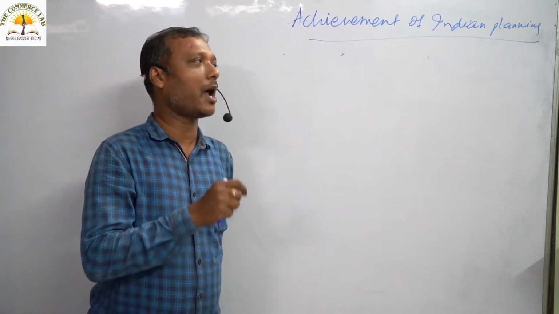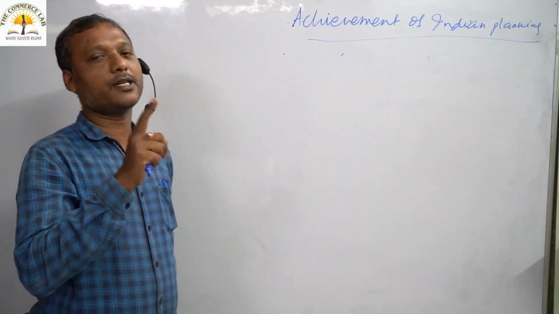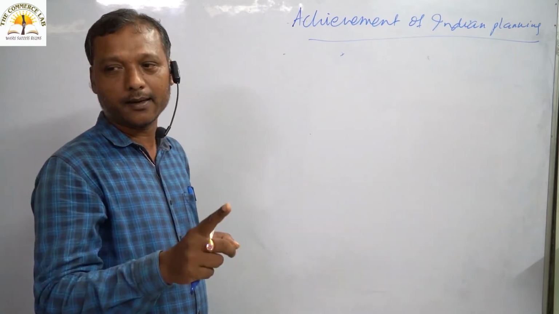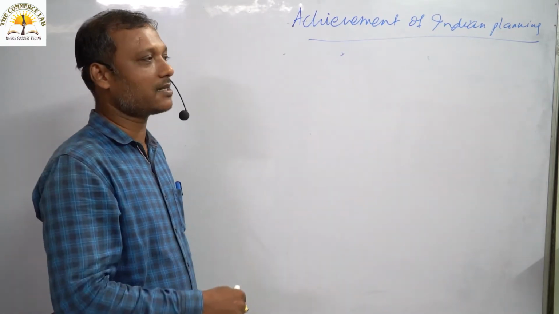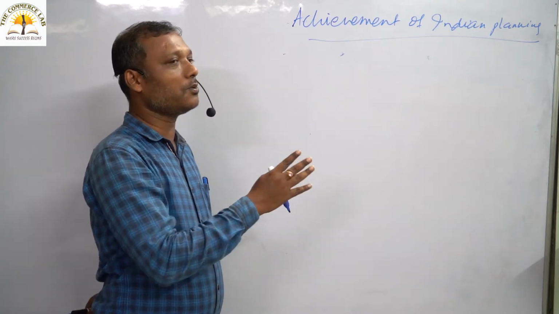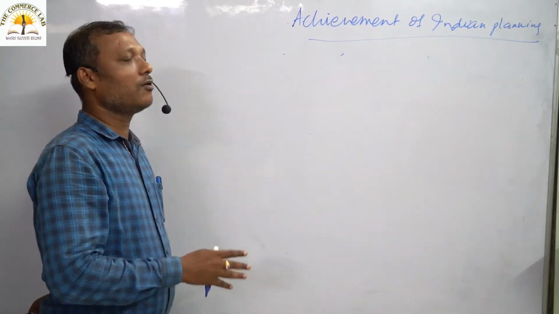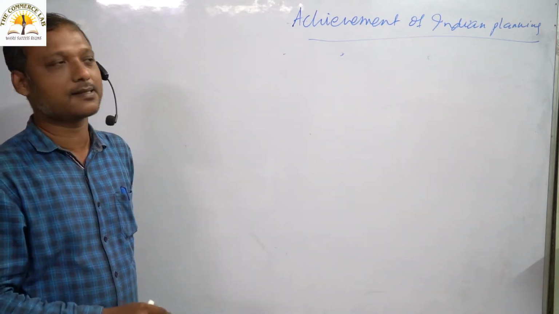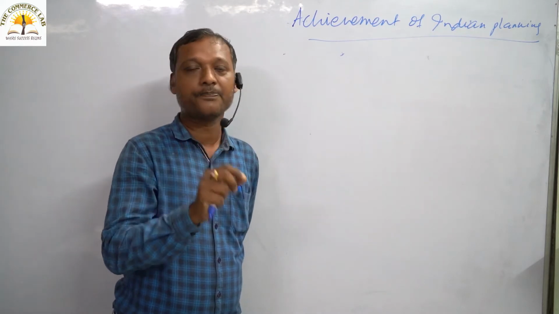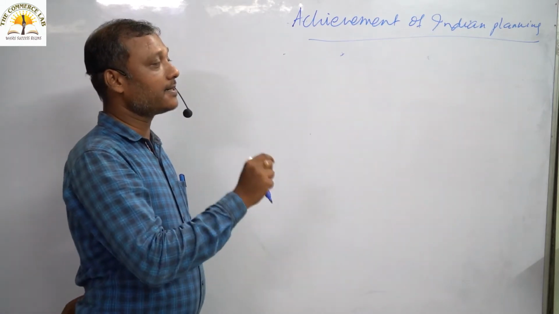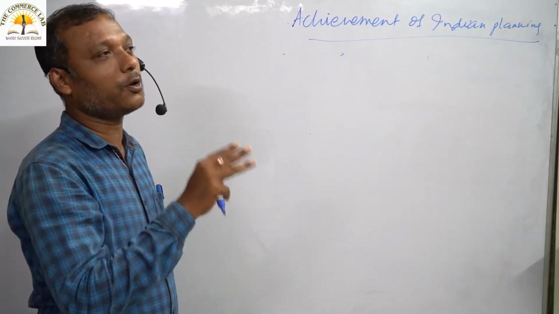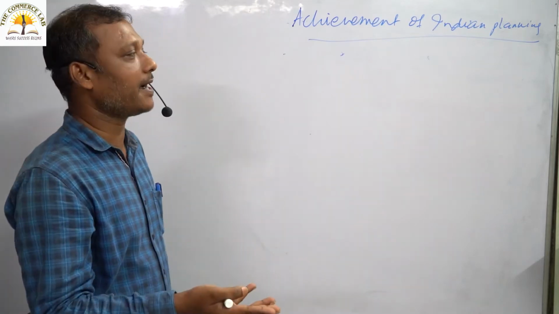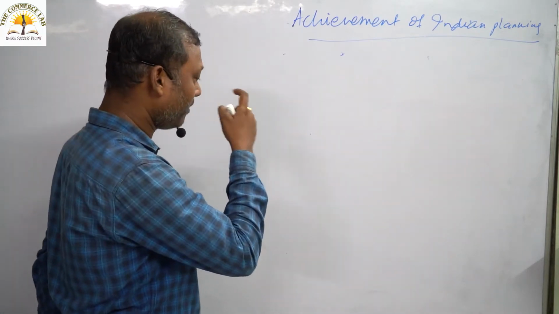Just a small point I would like to add here. We introduced the 5-year plan in the year 1951, and within these 70 years, from 1951-52 to 2020, we have introduced 12 5-year plans. We have also introduced 3 annual plans in the years 1966-67, 1967-68 and 1968-69, suspending the previous 5-year plan. Again after 1969, we reintroduced the 5-year plan.